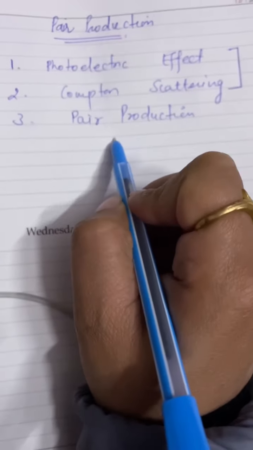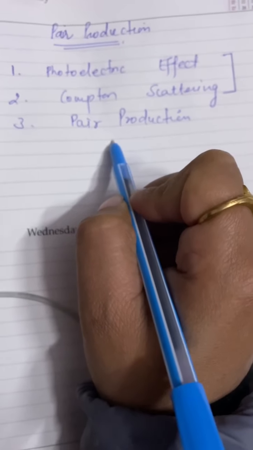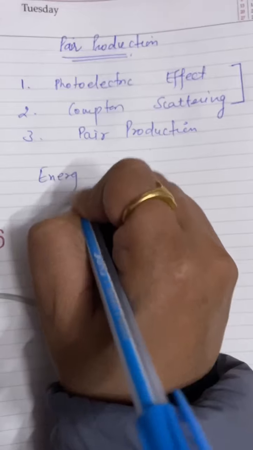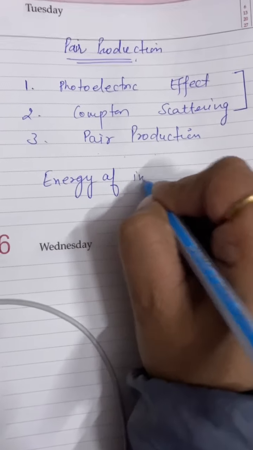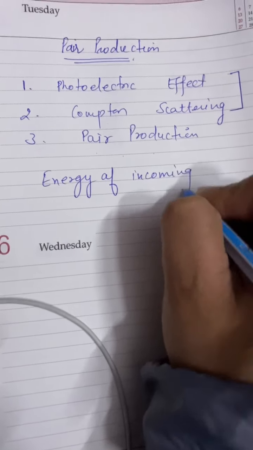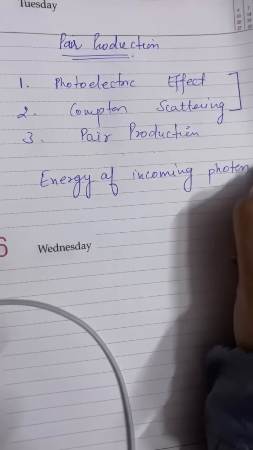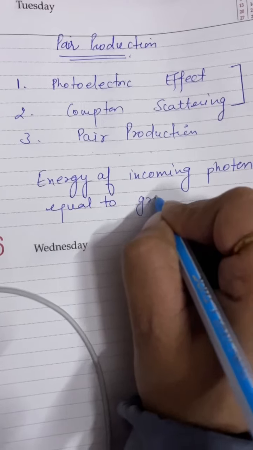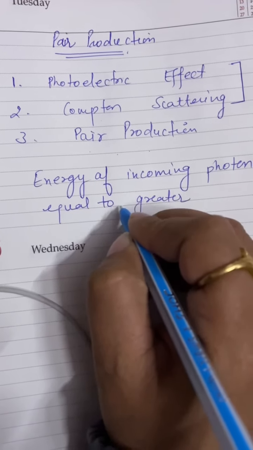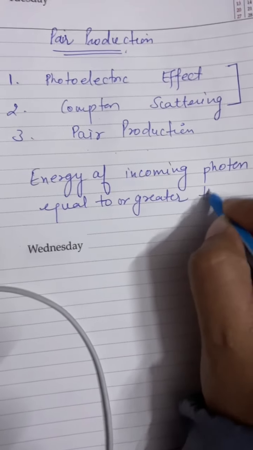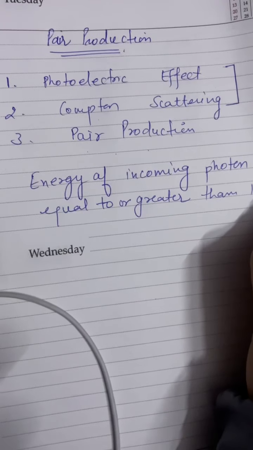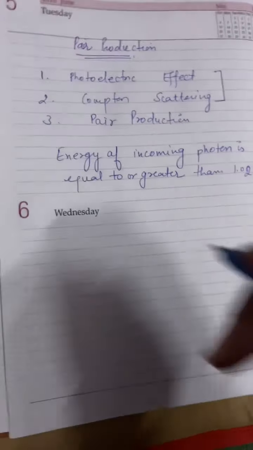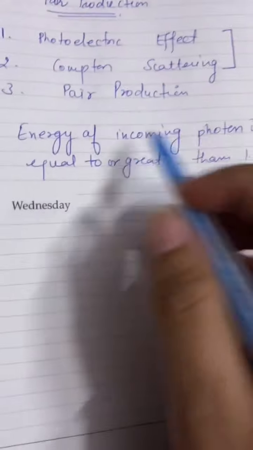This process occurs when the energy of the incoming photon is equal to or greater than 1.02 MeV. So we can understand this process as